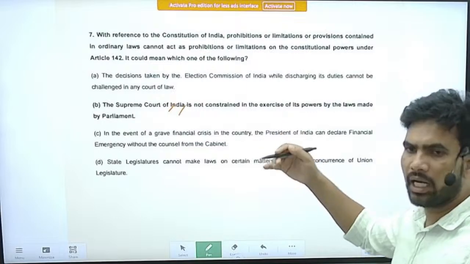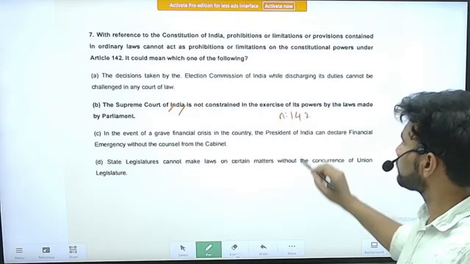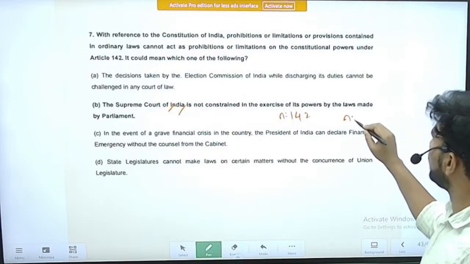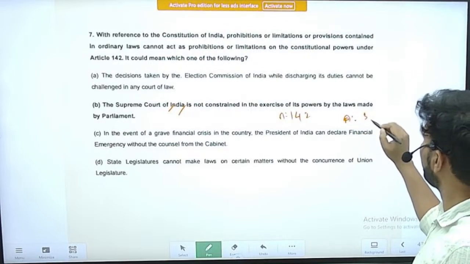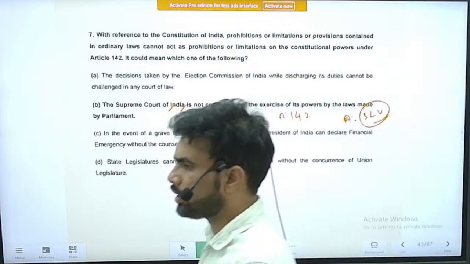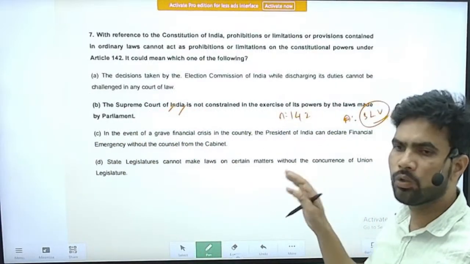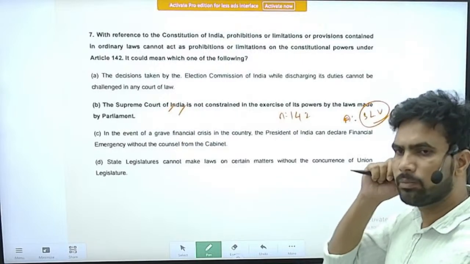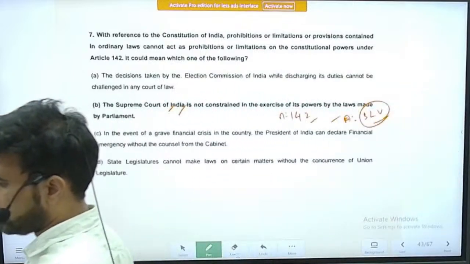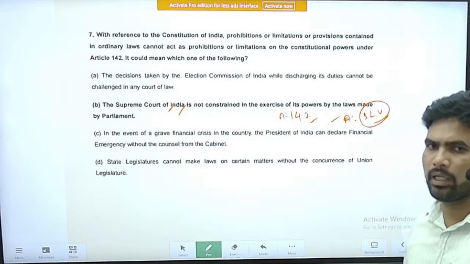So under certain articles in the Constitution, like Article 142, another article is there, I am unable to recollect the article number, that pertains to the special leave petition, SLP. I think the article number is 132 or 136, something like that. So these give exclusive powers to the Supreme Court of India. So whatever judgments are made based on these articles, Article 142 or that particular article, special leave petition, they are considered as equal to the laws made by the Parliament.